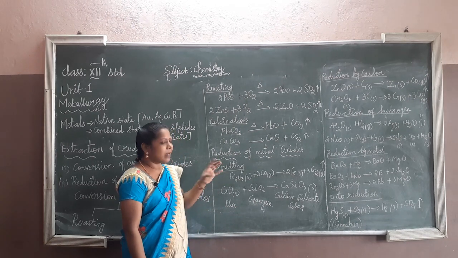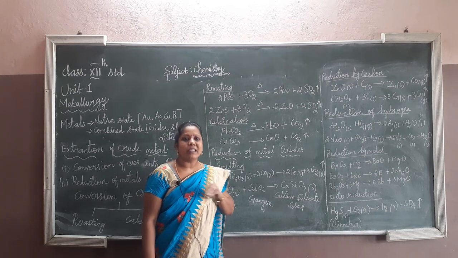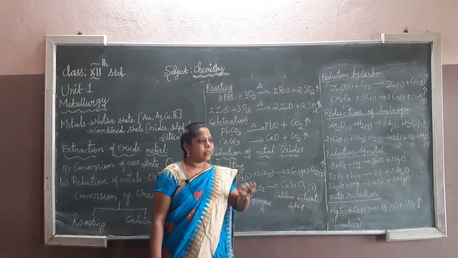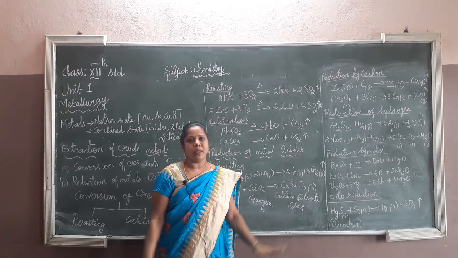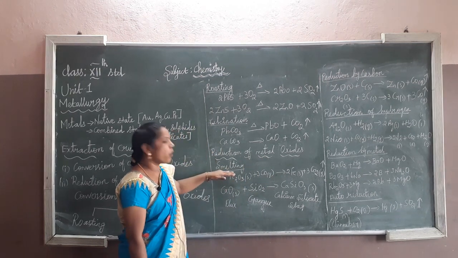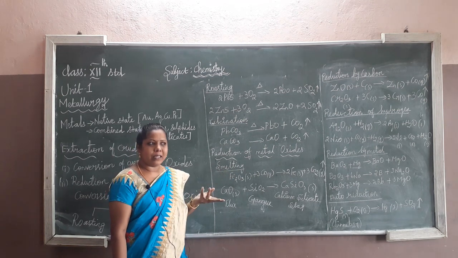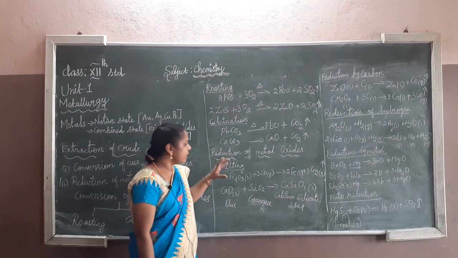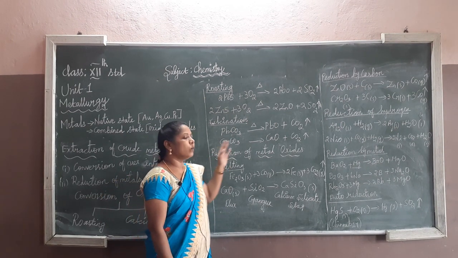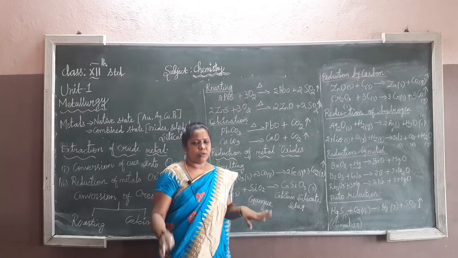A metal in solid state is converted into a flexible, workable state, melted, and then the impurities can be removed easily. That process is called smelting. Smelting is nothing but a simple melting process. In the solid state, metals are converted into workable metals, and then the impurities are removed easily.